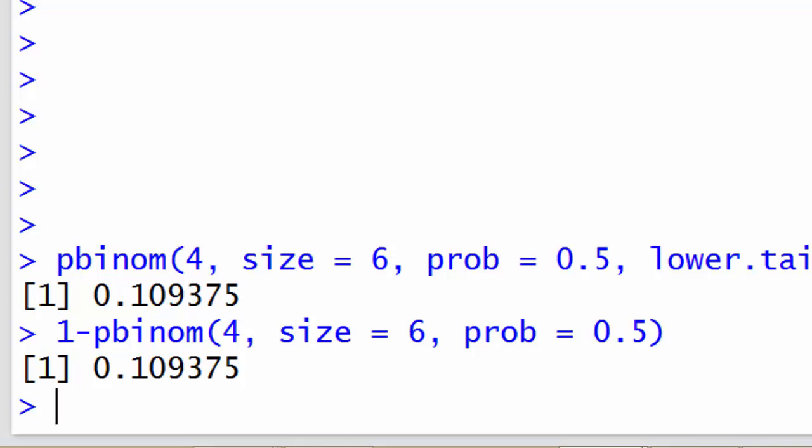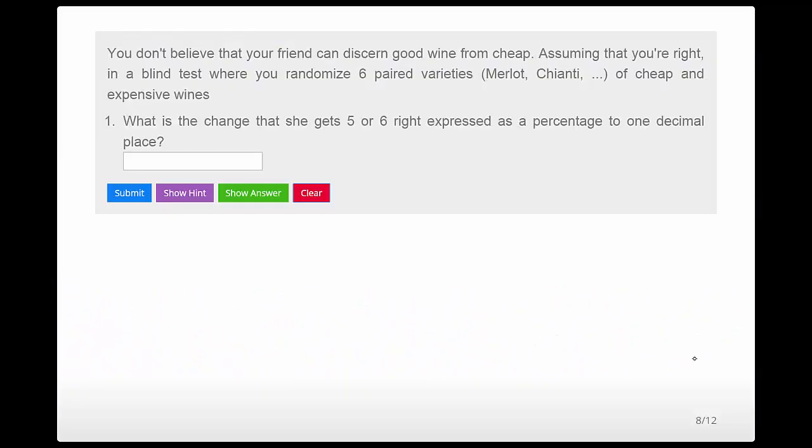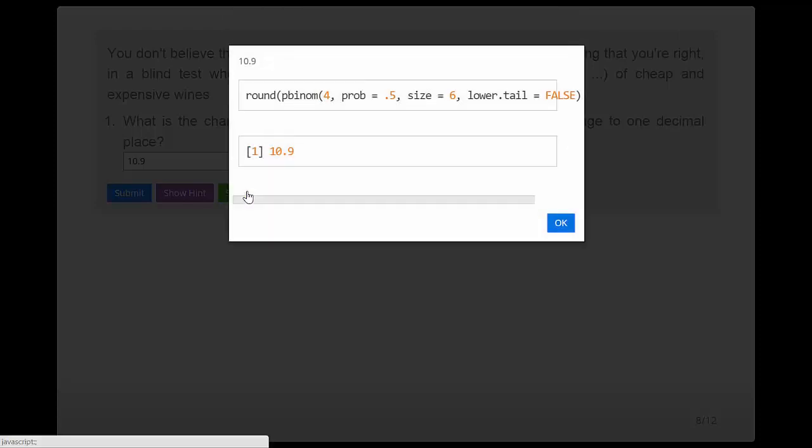So the two, pbinom 4 without the lower tail and pbinom 4 with the lower tail, have to add up to 1. So I'm going to plug in 11%, and then I'm going to click show answer, and it's going to show it. I'll round it to an extra decimal place there to give 10.9.